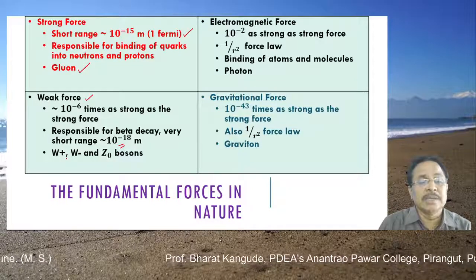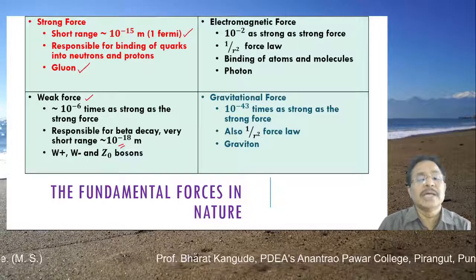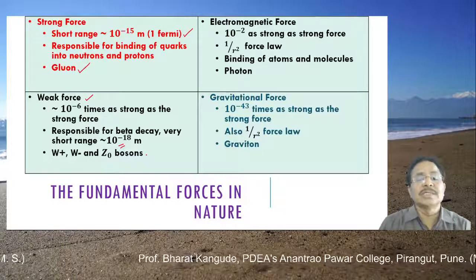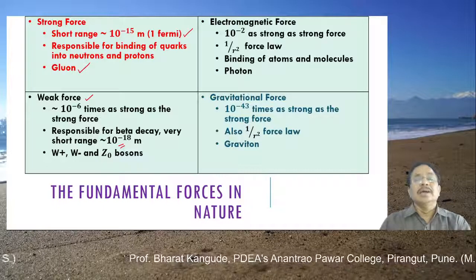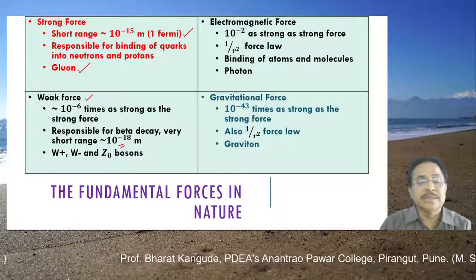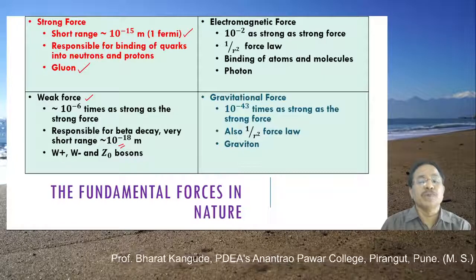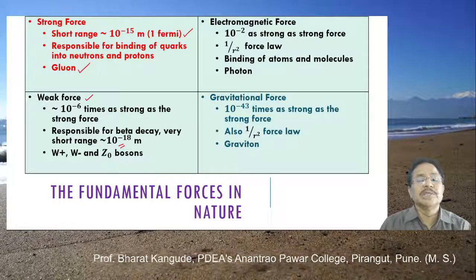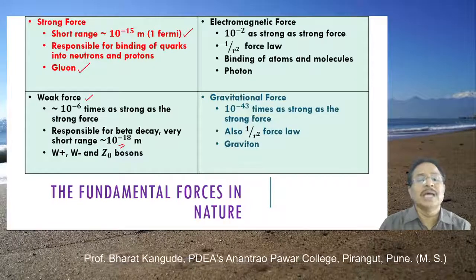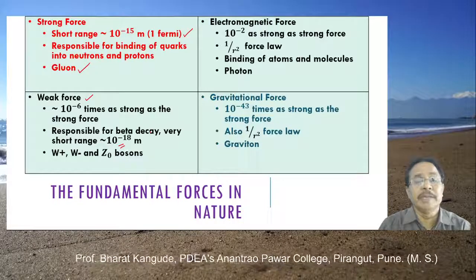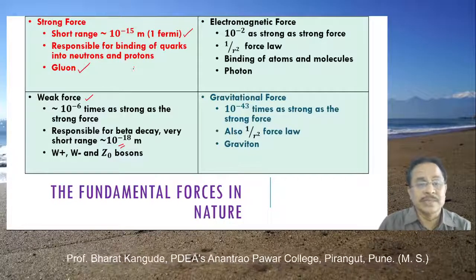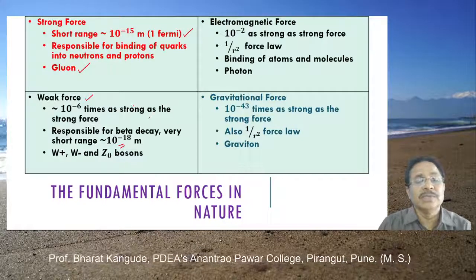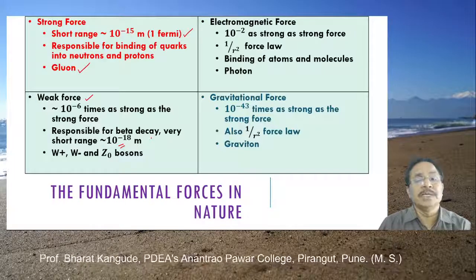And these are the particles W plus, W minus and Z0. These are called bosons, the particles which give rise to this type of force, which is called the weak force. So the arena of this force is much smaller as compared to other forces, and its applications are again very limited. The strong force is responsible for stability of the nucleus. The weak force is responsible for beta decay.